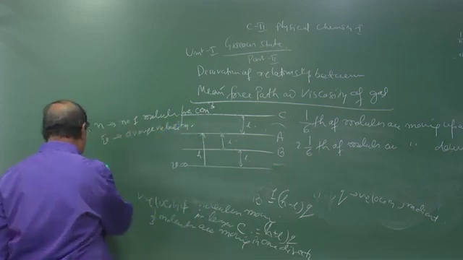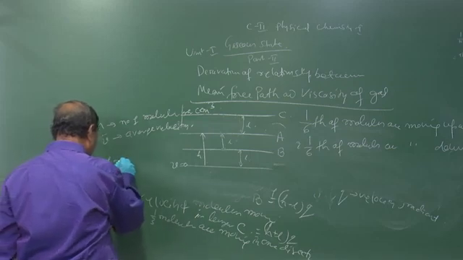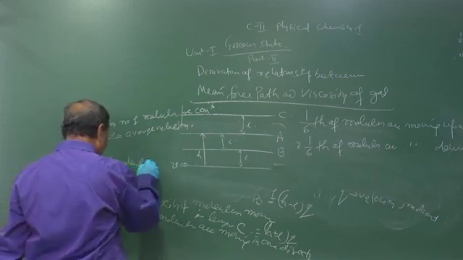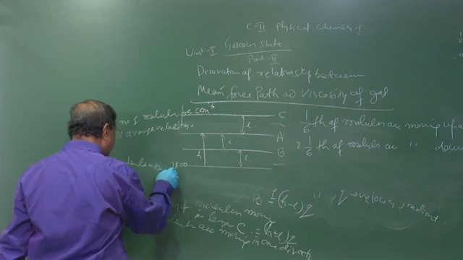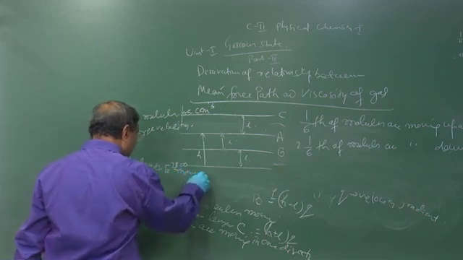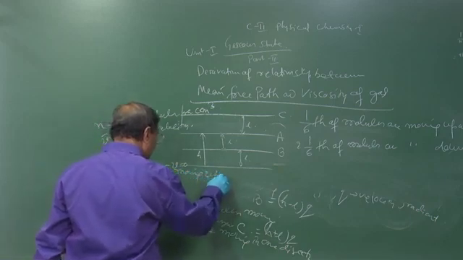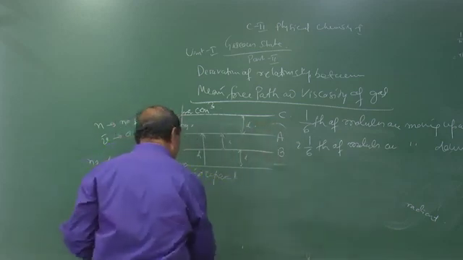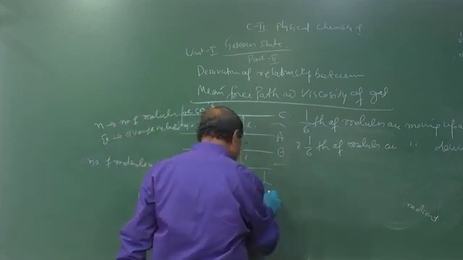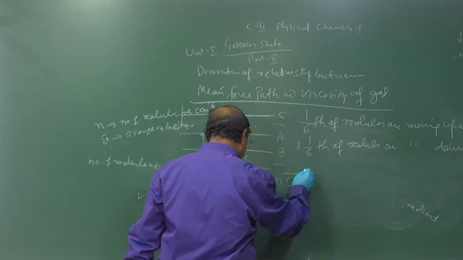So the number of molecules with velocity v bar moving upward is equal to 1/6 n v bar.